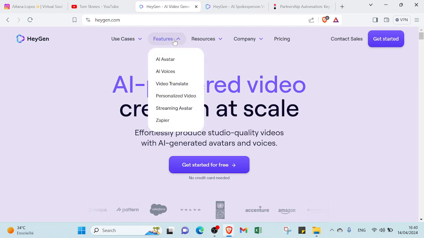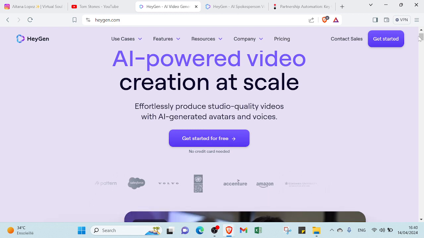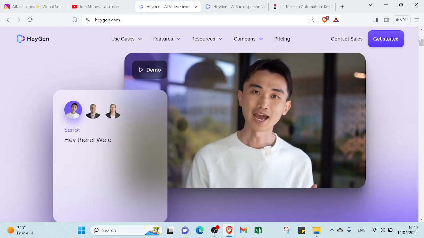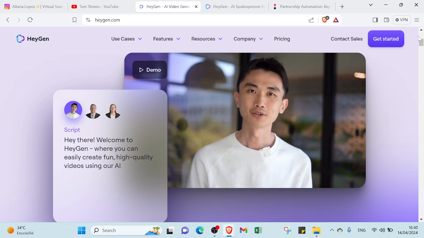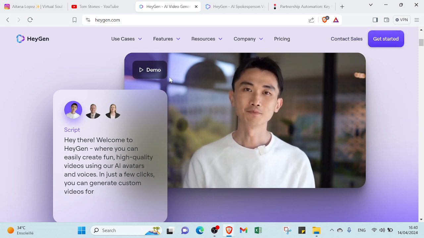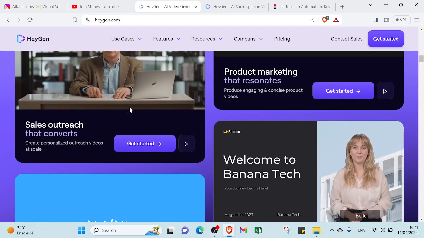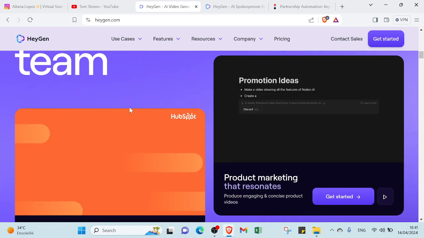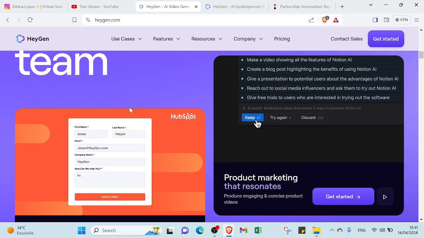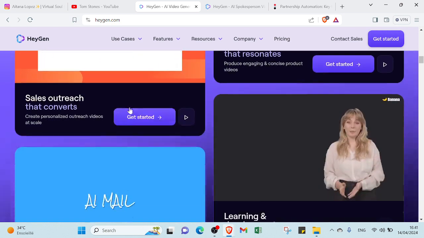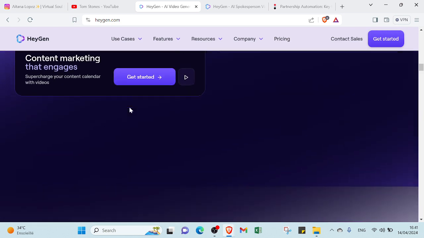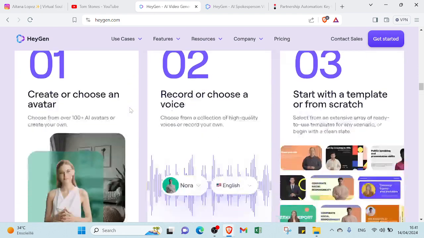In this video we're going to explain how we can use the AI avatar, how we can generate our AI character on this website. If we scroll down more over here, you'll find an AI character introducing the website. So this is the script, and if we scroll down more, you'll find other AI characters explaining a specific topic. For example, the first one, product marketing, then the second one, sales outreach, learning and development, content marketing. So we can find a lot of AI characters explaining something.